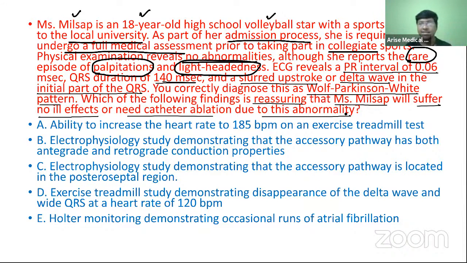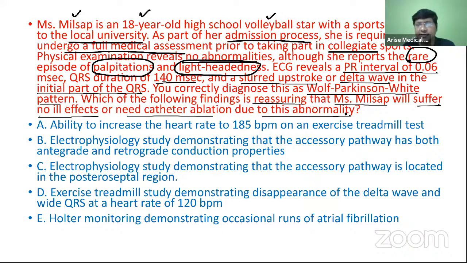So I will summarize the question for you. The question is a little confusing, but I will summarize it. We have an 18-year-old girl. She's a volleyball player and she wanted to undergo some college sports. The sports coordinator said, please get a medical assessment and then participate. She came to you, you examined her and found no abnormality. But she says, doctor, rarely I feel episodes of palpitations and rarely I feel lightheadedness. Then you were a little worried and asked her to take an ECG.